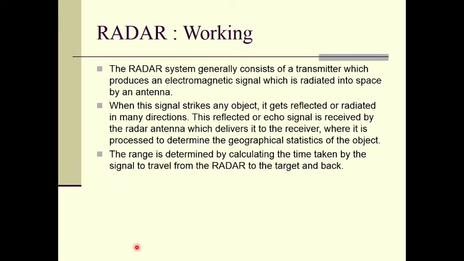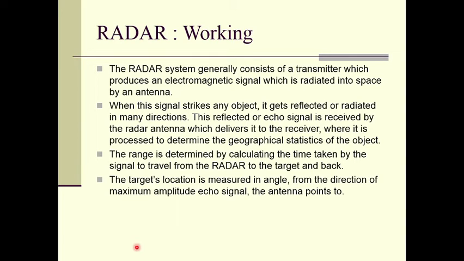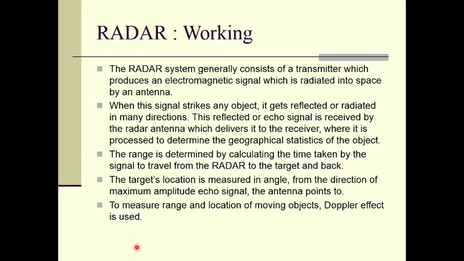The range is determined by calculating the time taken by the signal to travel from the radar to the target and back. The target's location is measured in angle from the direction of maximum amplitude echo signal and the antenna points to. To measure range and location of moving objects, the Doppler effect is used.